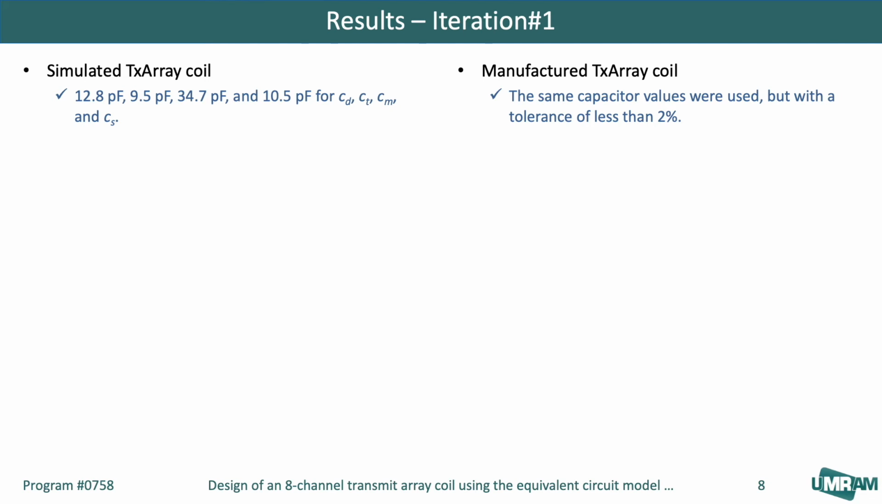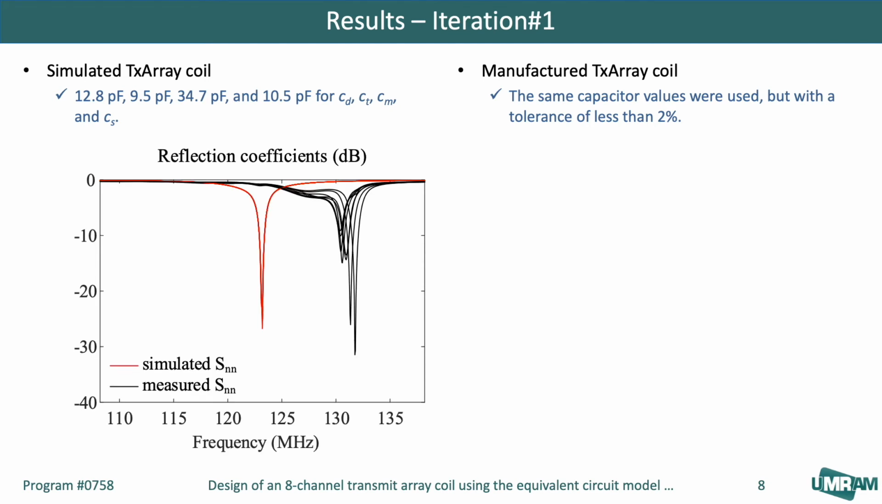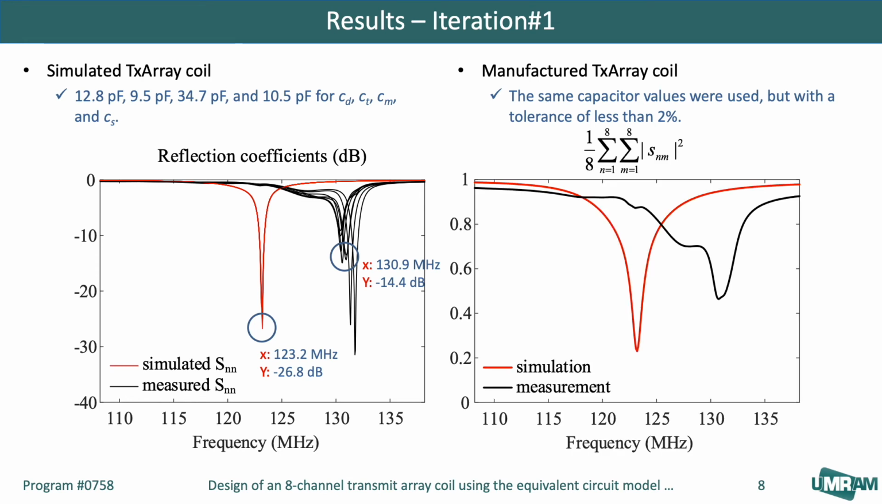As iteration 1, the optimized capacitor values obtained for the simulated coil were used in the manufactured coil. The results show that all channels of the simulated coil resonate at the desired frequency with a reflection coefficient of less than -26 dB, which shows that they are very well matched and tuned. Unlike the simulation, the transmit channels of the manufactured coil resonate at different frequencies with different matching levels. The normalized reflected power in the single channel mode shows that its lowest value for the simulated coil is 0.23, which is attained at the desired frequency.